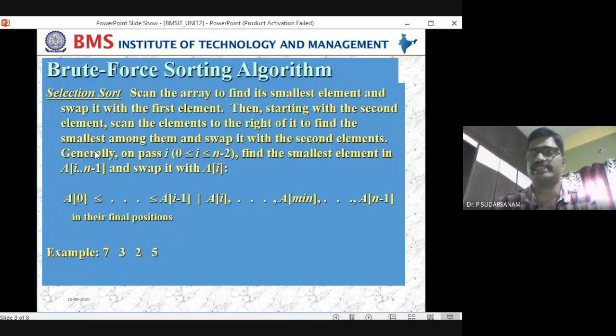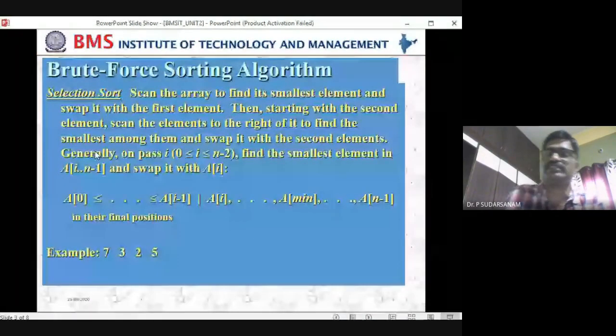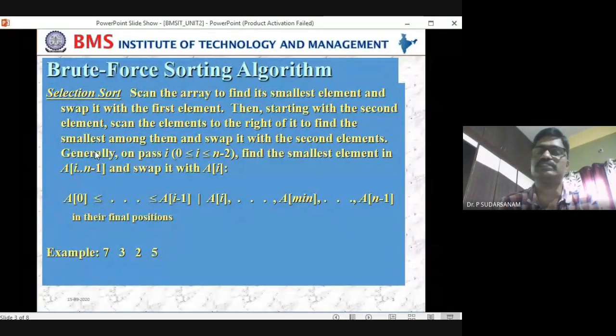Next, starting with the second element, scan the elements to the right of it to find the smallest among them and swap it with the second element. So that's what I told you. The definition says the same thing. In the first iteration in a given list, you are finding the smallest element, and that element you are placing into the first location or swapping with the first location.